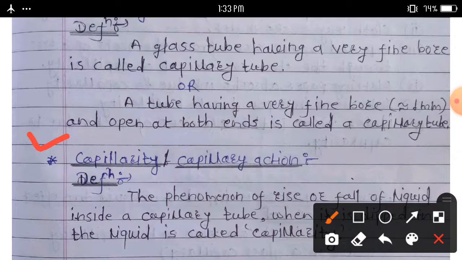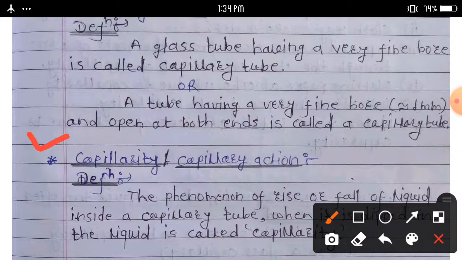Now the word capillary: how is it derived? The word capillary is derived from the Latin word capilla, which means hair. The structures like hair, for example blood capillaries and vascular bundles in plant tissue, are all examples of capillaries.